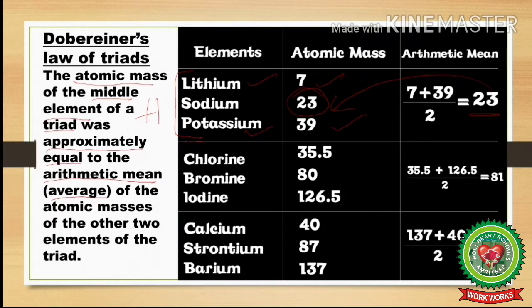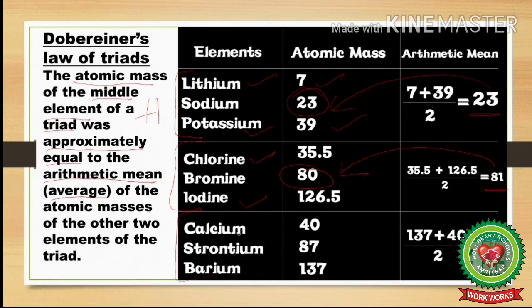Similarly, if we take the example of halogens, chlorine, bromine and iodine, the arithmetic mean of the atomic masses of chlorine and iodine comes out to be 81, which is nearly equal to the atomic mass of bromine, that is 80. Similar is the case with calcium, strontium and barium.